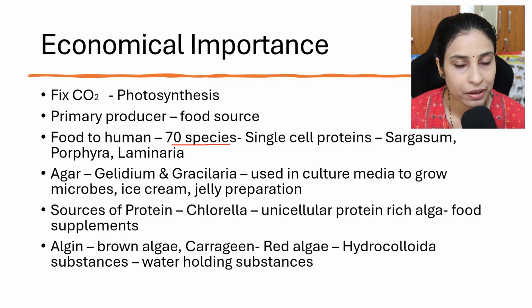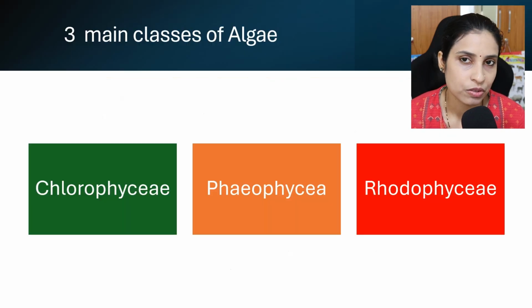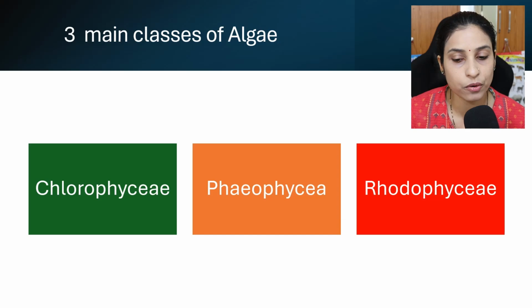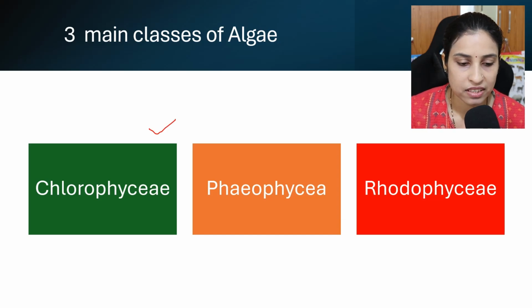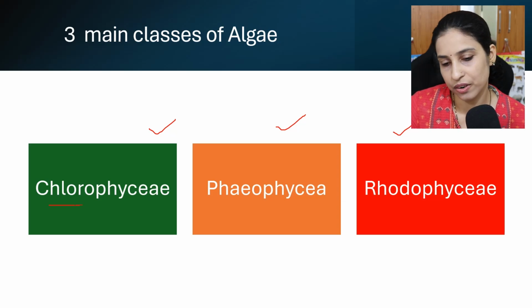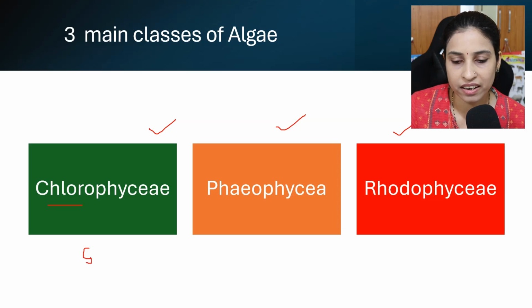There are three main classes: Chlorophyceae, Phaeophyceae and Rhodophyceae. Chlorophyceae is the green algae, Phaeophyceae is the brown algae, and Rhodophyceae is the red algae.